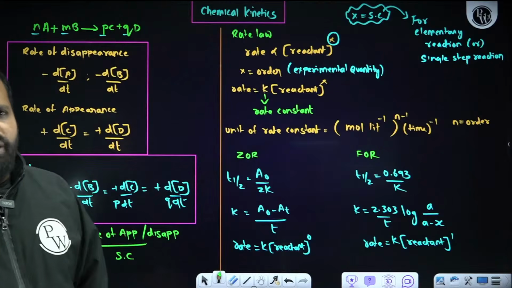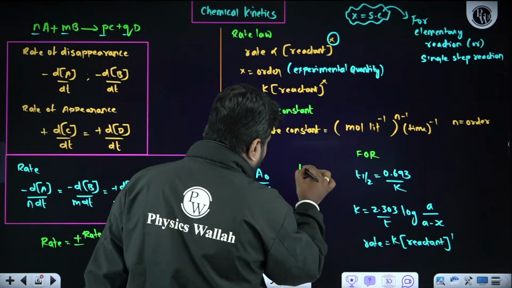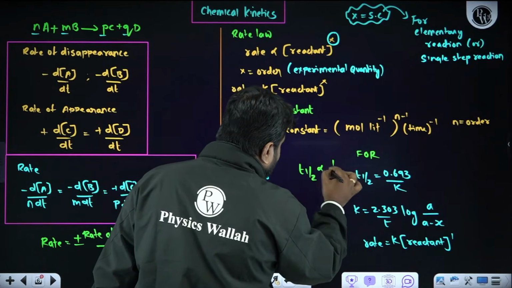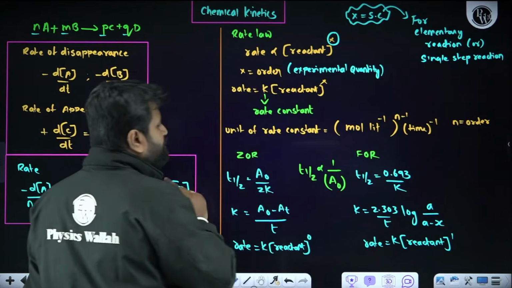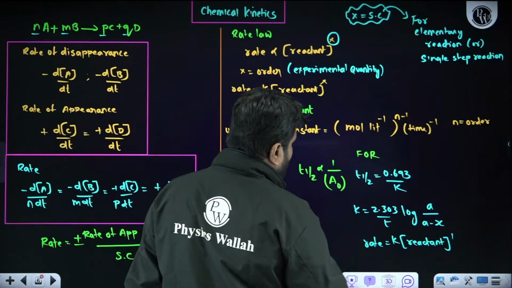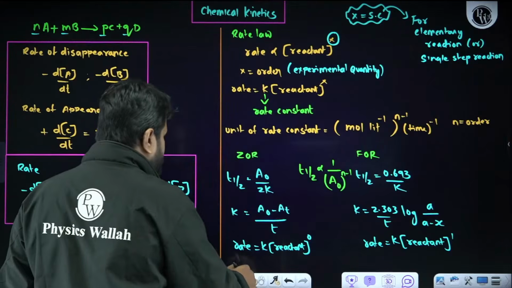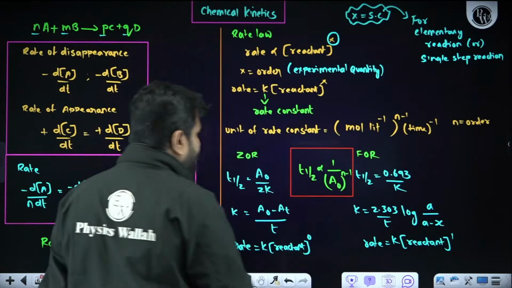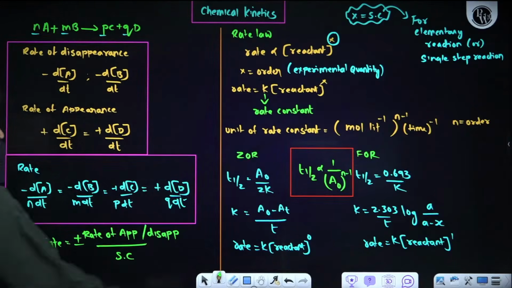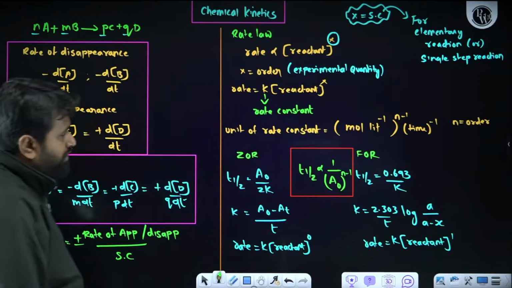So every time it is not possible for us to remember the things, right? So for that purpose, one general formula I will give. T half is inversely proportional to A naught to the power N minus 1. Now, when it comes to zero order reaction, it is directly proportional. You guys can use this general formula. What is N? If it is zero order reaction, substitute 0. First order reaction, you can substitute 1 there. It is clear, right?